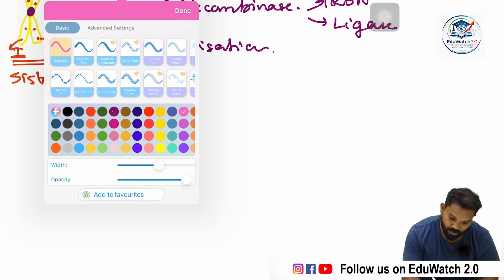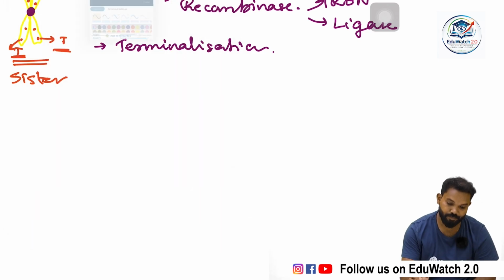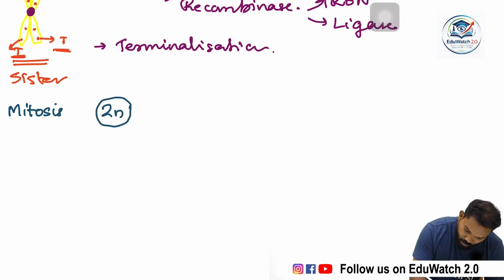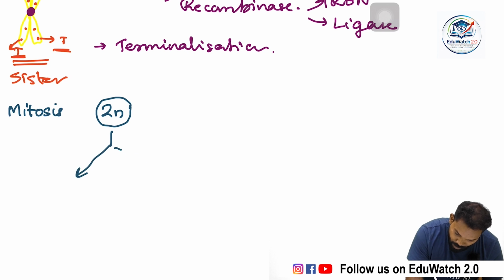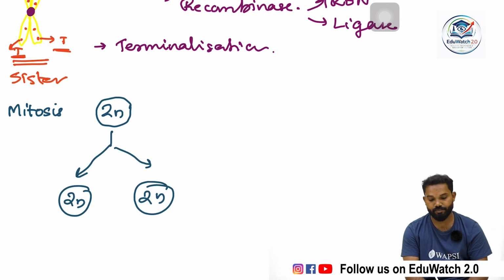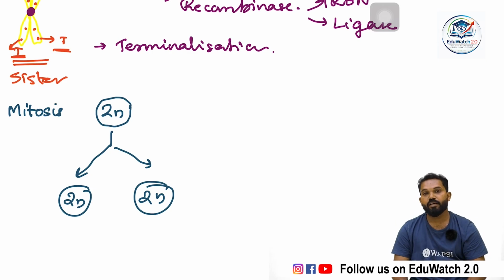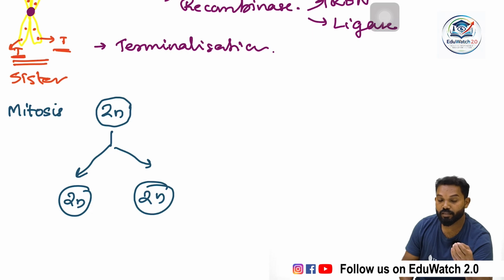In the mitotic division, one diploid cell undergoes division and produces two diploid daughter cells. During this process, there is also a change in the amount of chromosome.